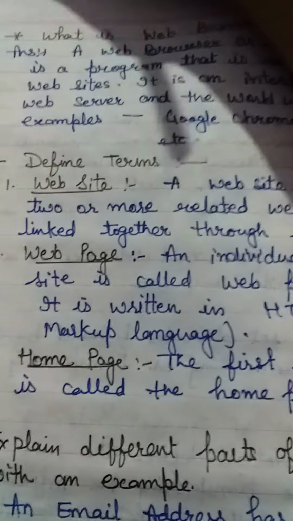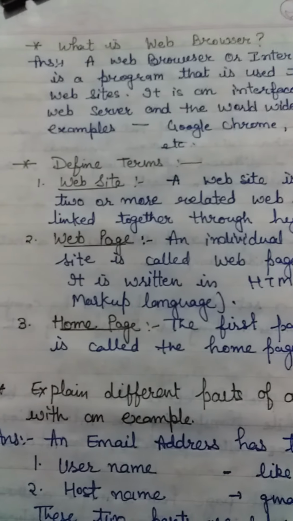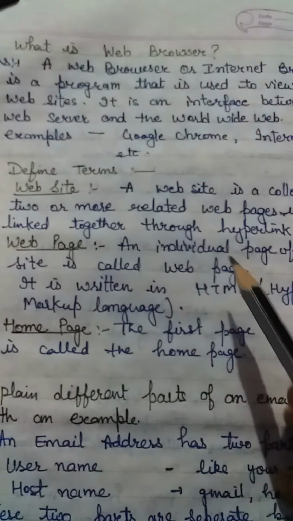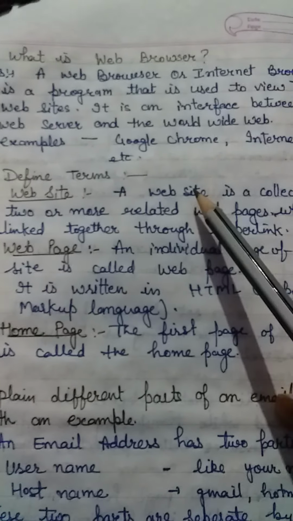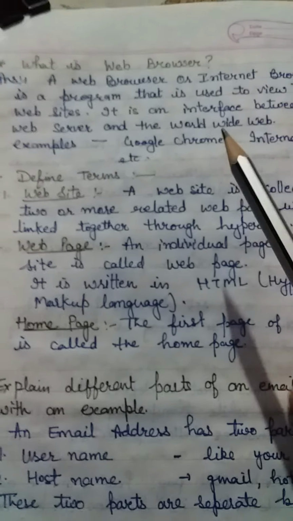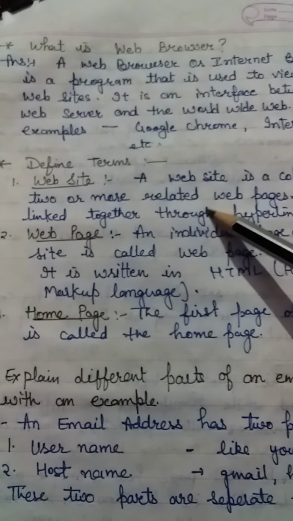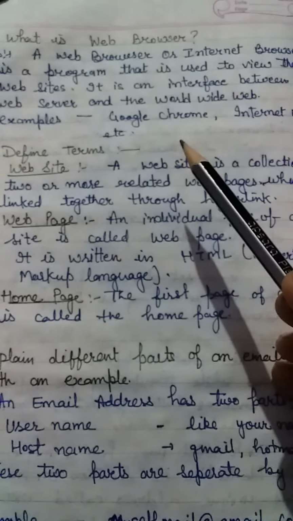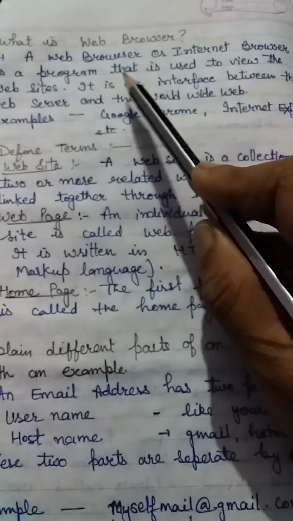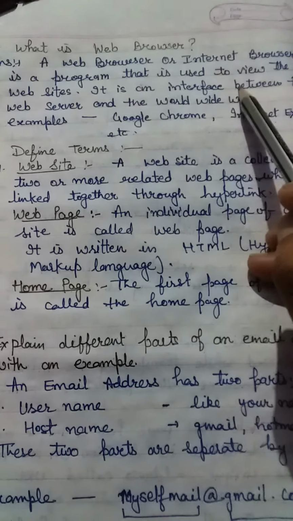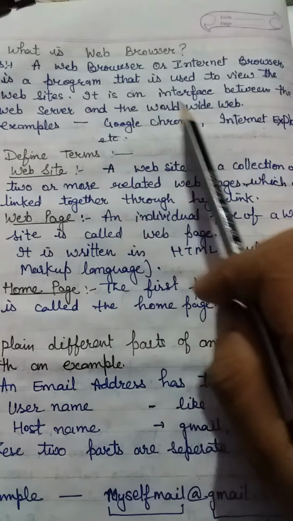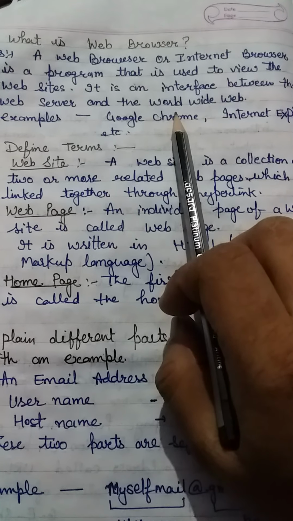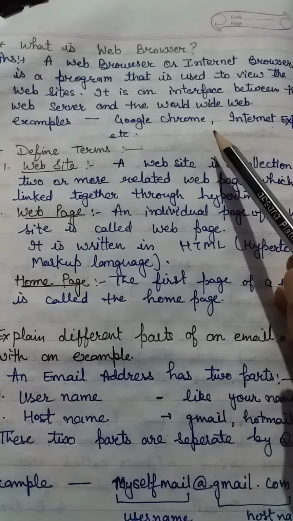Okay, now come to the next point: what is a web browser. In a simple way, when you are using any type of internet file, it will not work in a simple application or program, like Word, a spreadsheet, or Paint. It works on the web browser. A web browser, or internet browser, is a program used to view websites. It is an interface, a window that provides a view of the internet.